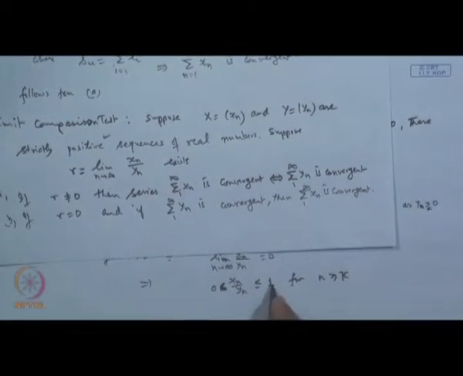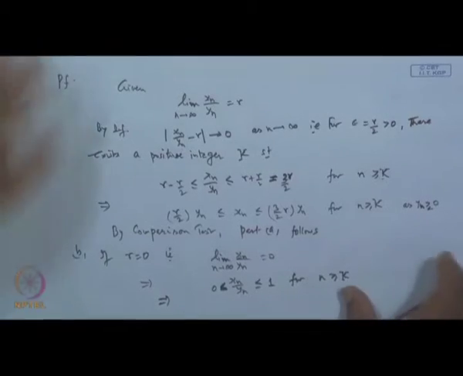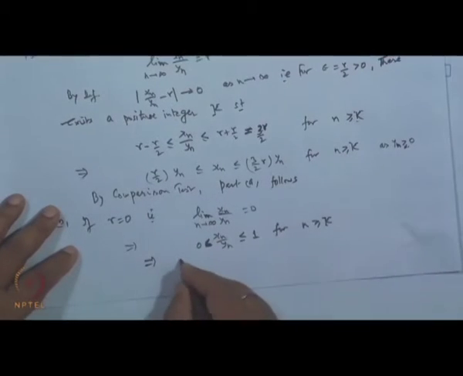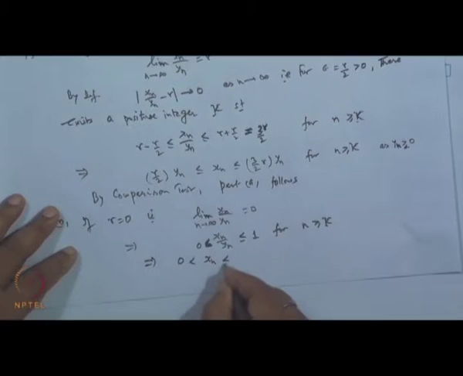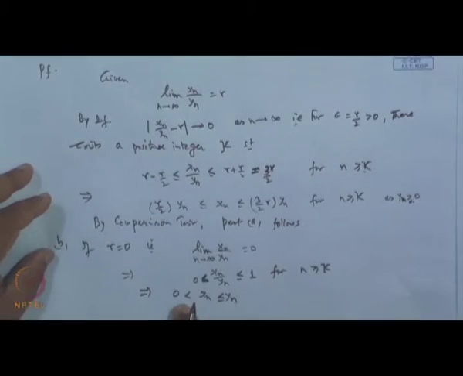Suppose sigma y n is convergent. So, from here you multiply by y n. This implies that 0 is less than x n, which is less than or equal to y n. So, if sigma y n is convergent, sigma x n will converge. So, part B follows. Clear?